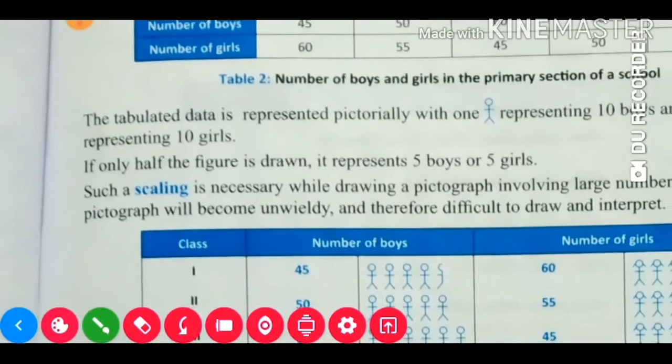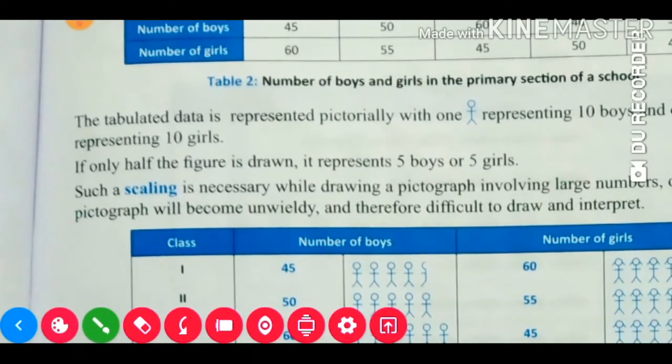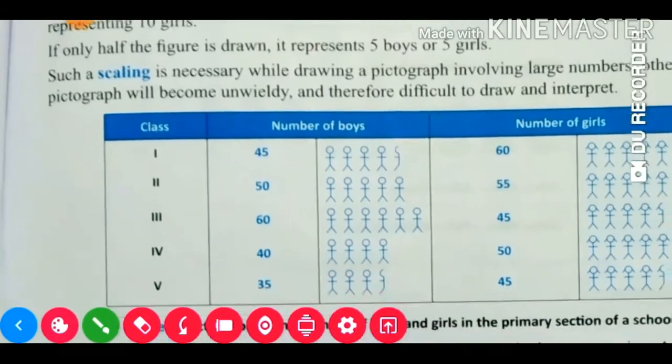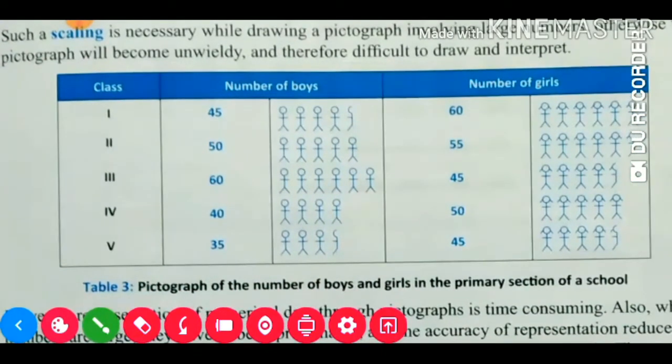If only half the figure is drawn, it represents 5 boys or 5 girls. So here this diagram is given, it is a very easy pictograph. Now we'll go to our bar graph.